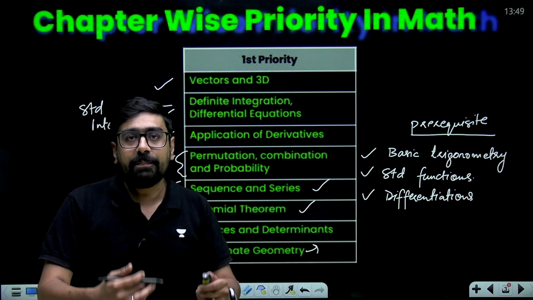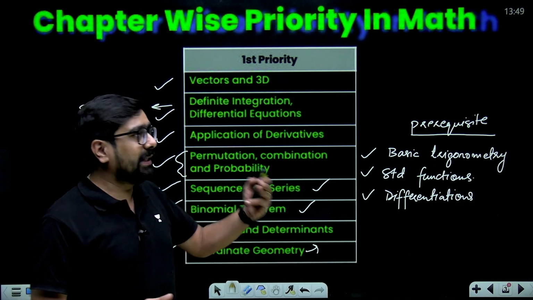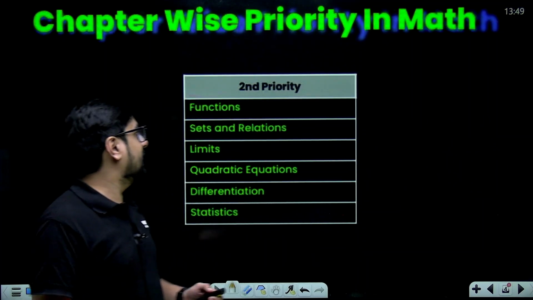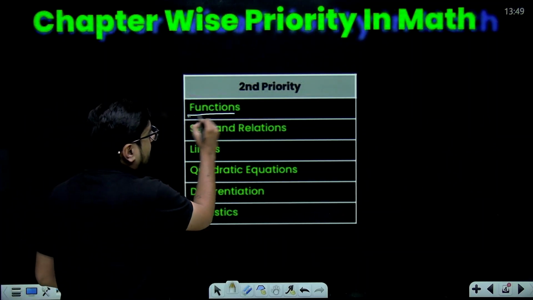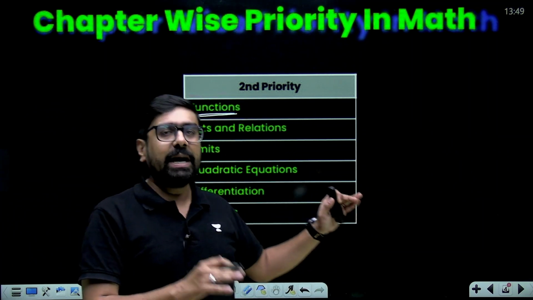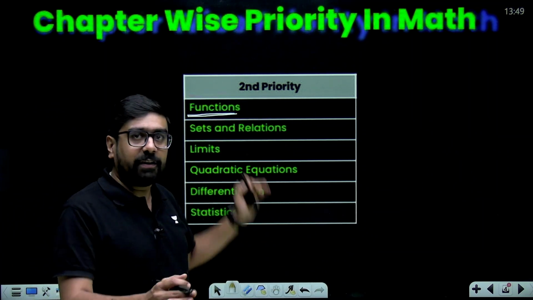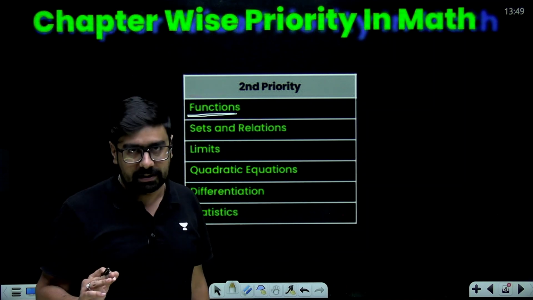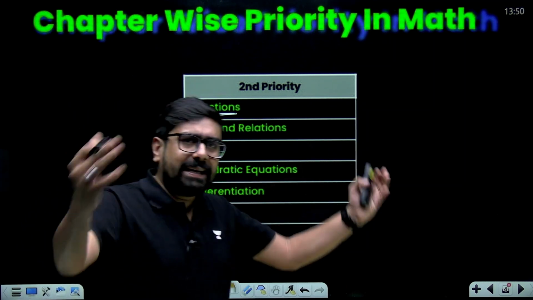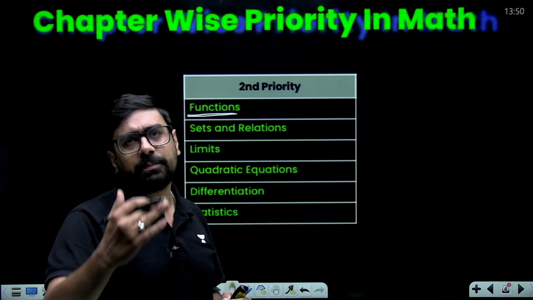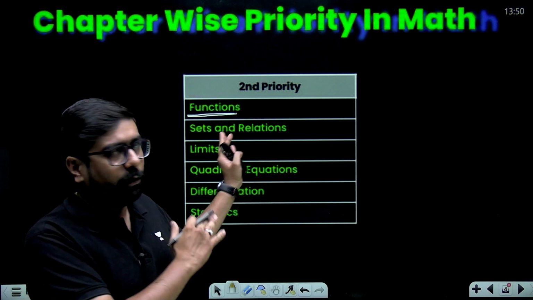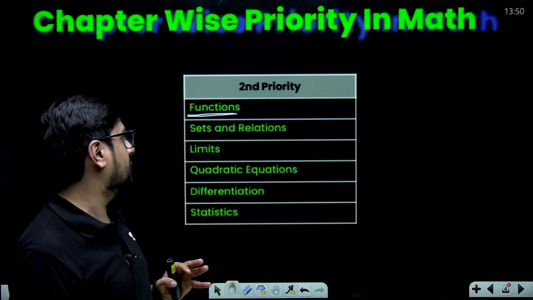Now, second priority means less weightage according to the JEE exam. Functions: independent questions of functions are less likely to be asked. Standard functions will be used everywhere throughout your mathematics, definitely. So you can keep all the concepts of functions for the second priority, but standard functions you should know even for going with the first priority chapters.